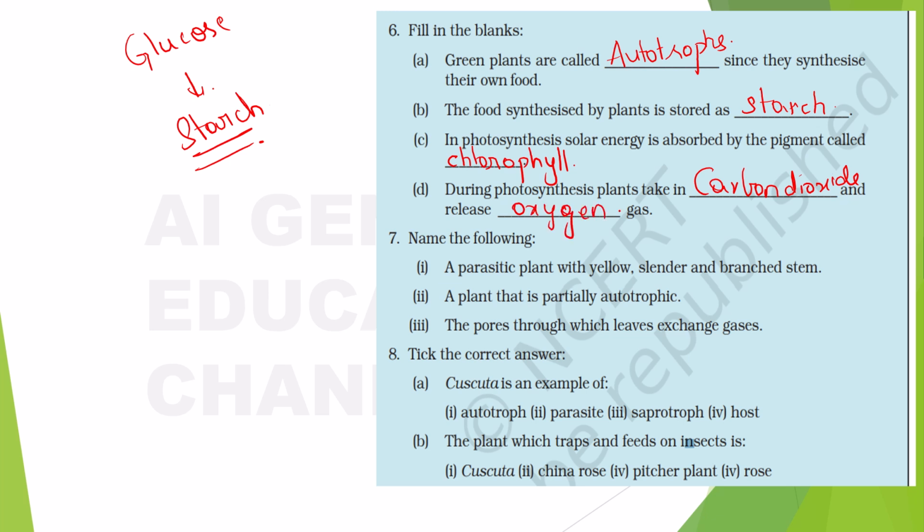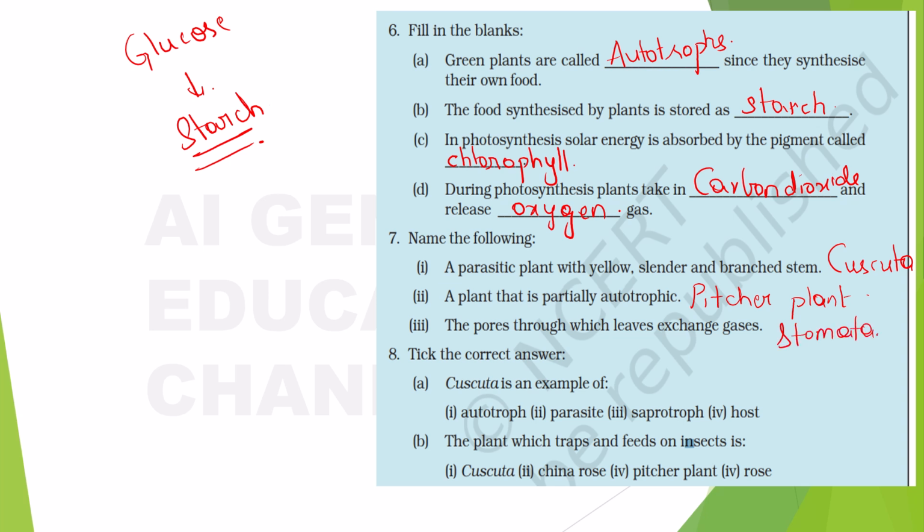Now name the following. A parasitic plant with yellow, slender and branched stem. What is it? Cuscuta, right? A plant that is partially autotrophic, it's pitcher plant, right? Pitcher plant. The pores through which leaves exchange gases, what is it? Stomata.